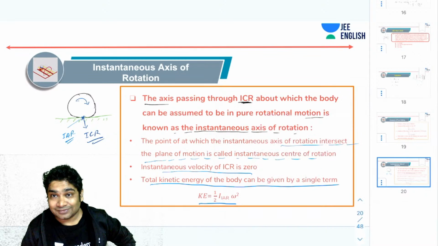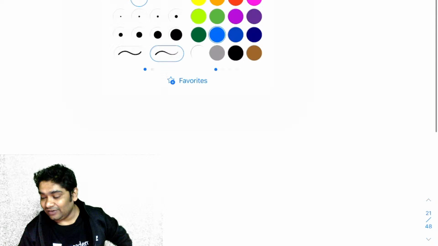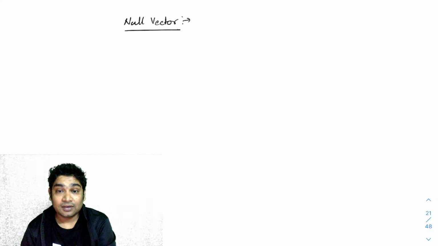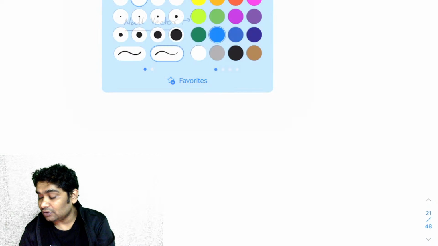Okay, Meet, see the definition of null vector. Null vector is a vector with zero magnitude.